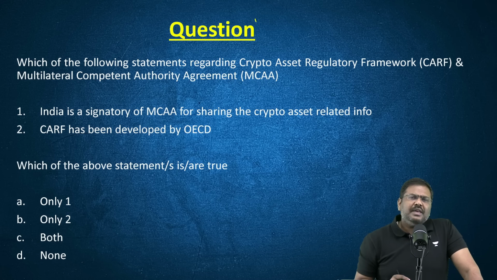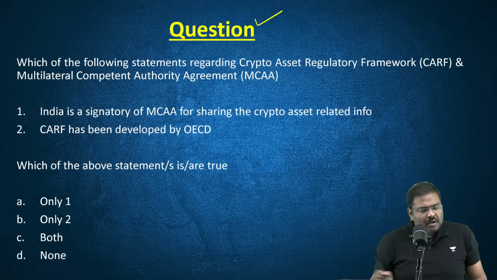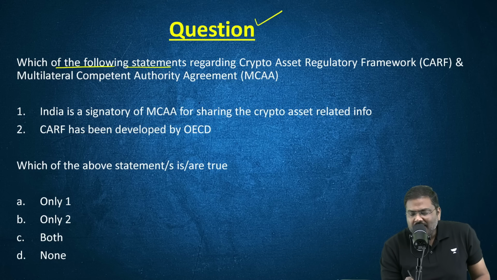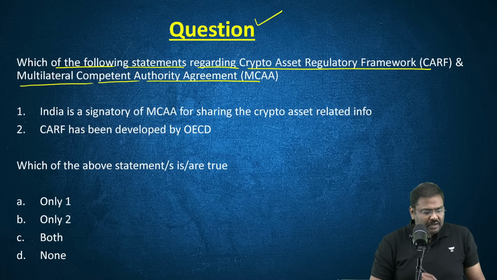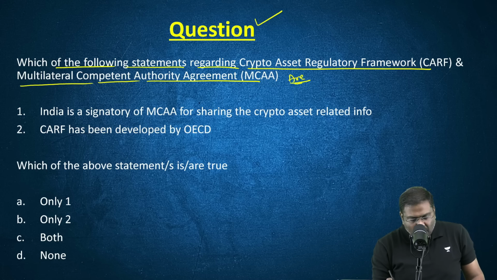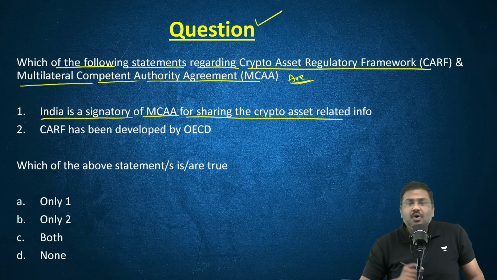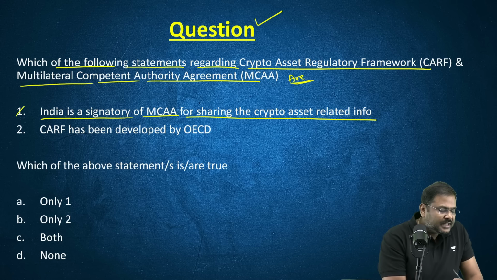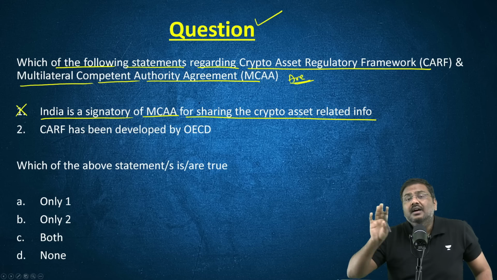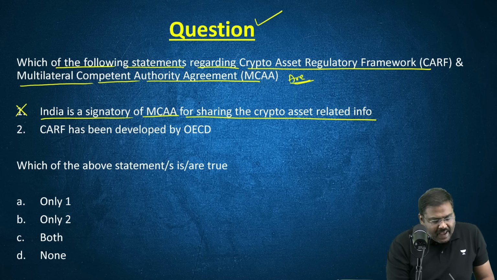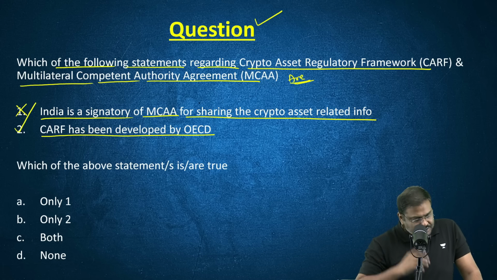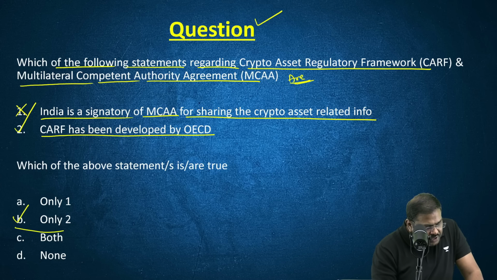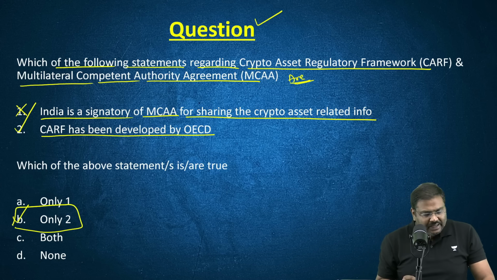Okay. Now, based on this discussion, let's solve one more MCQ. Which of the following statements regarding the Crypto Asset Reporting Framework and the Multilateral Competent Authority Agreement are correct? Okay, right. So, first is India is a signatory of MCAA for sharing the crypto asset related info. This is incorrect. Financial assets, yes. Crypto, as of now, no. CARF has been developed by OECD group of countries. Yes, the second statement is true. Right, so the right option for this particular question will be option B. Only the second statement is correct.